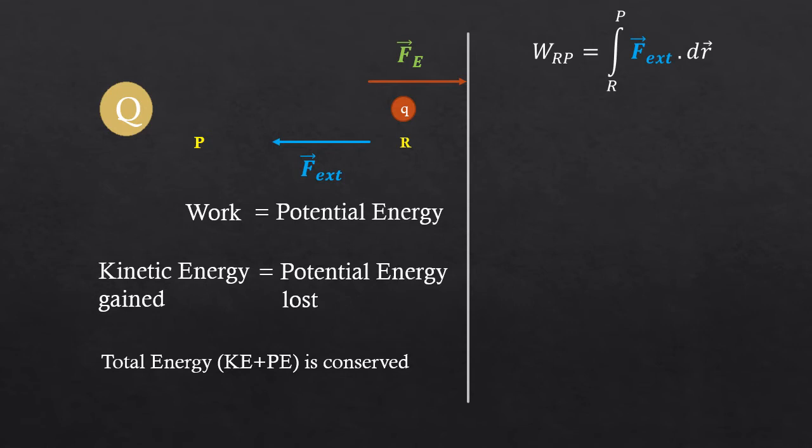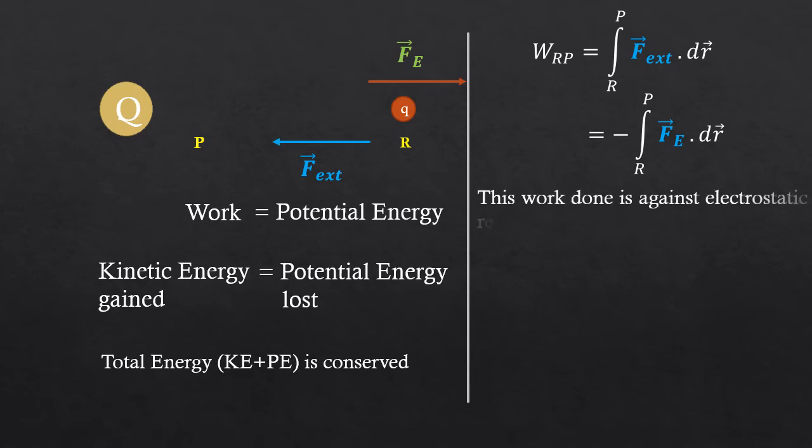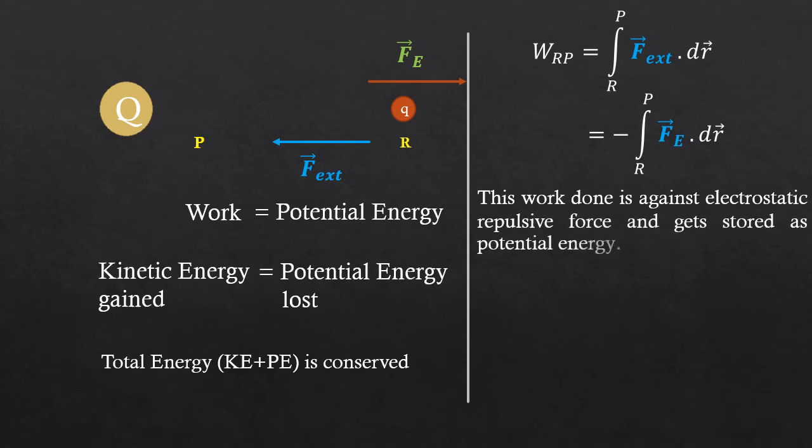And if we substitute that here, what we will get? We will get W_RP is equal to minus integral from R to P of Fe dot dr. Here the negative sign indicates that the work done is against the electrostatic force. This work done is against the electrostatic repulsive force and gets stored as potential energy. So you can write from the work energy principle, the work done is equal to the change in potential energy.